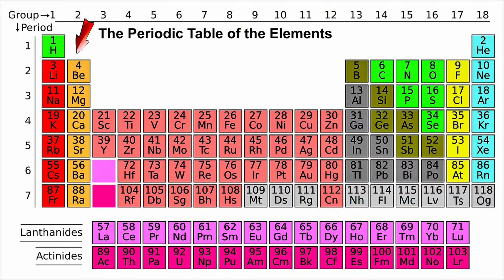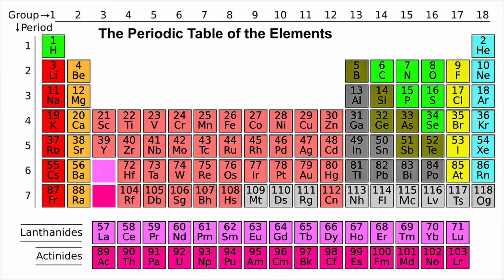And another group that we have is group 2. They are known as group 2A. So these are group 2A, and they are known as what? The alkaline earth metals. So group 2A are called alkaline earth metals. Examples are beryllium, magnesium, and so on. So these are group 2 elements.